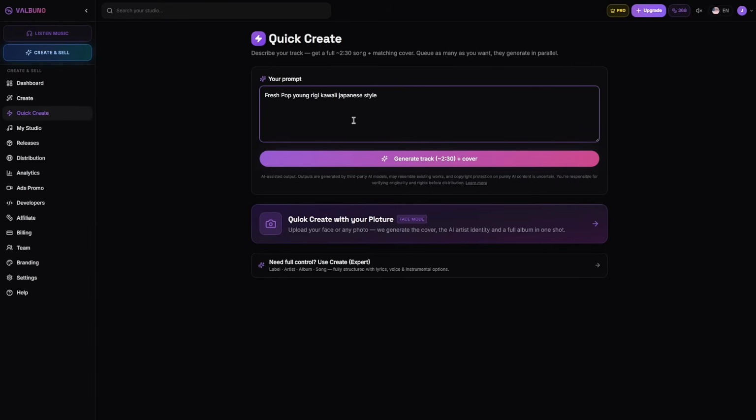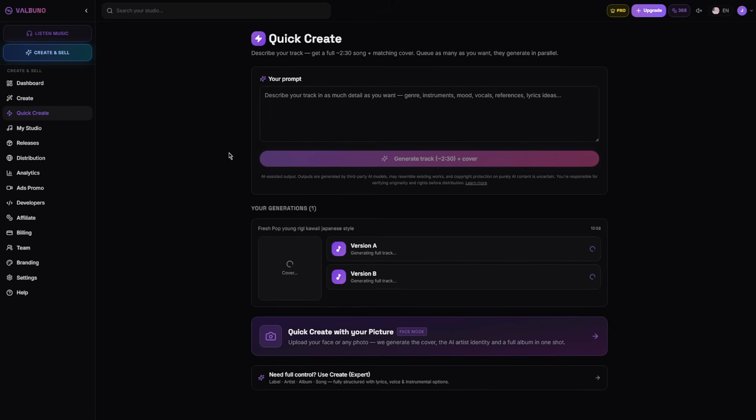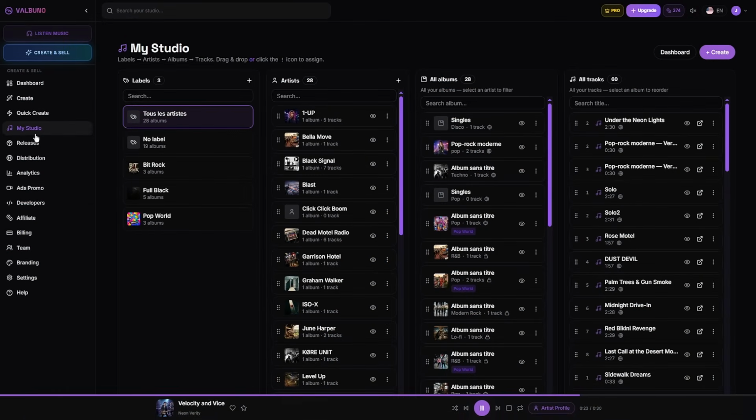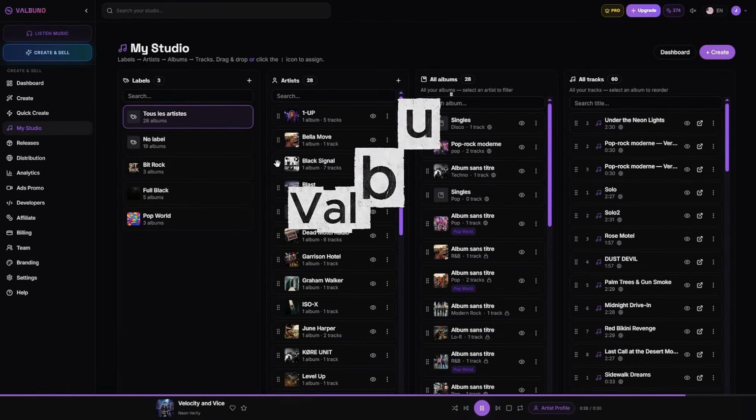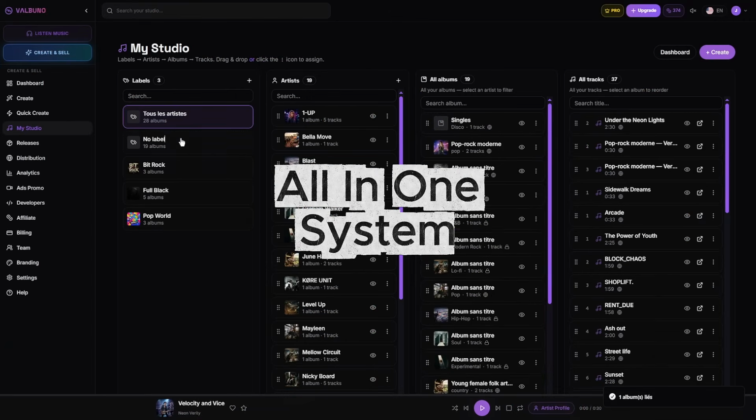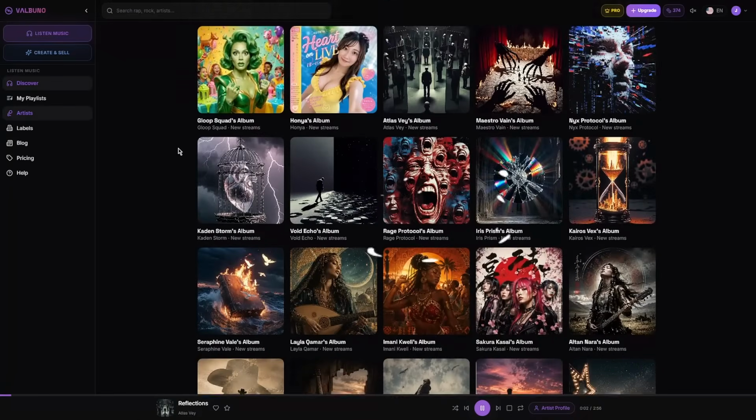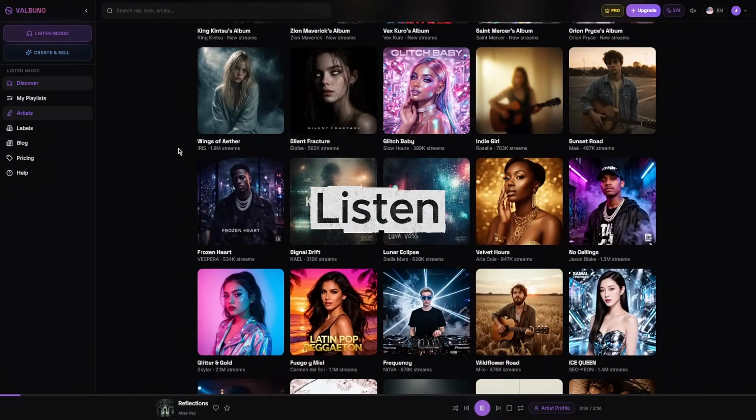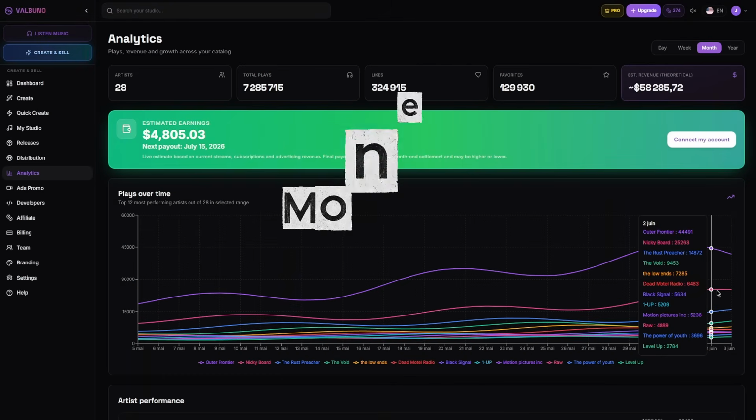VALBUNO can be used to quickly create a song, but also to build a real AI label with multiple artists and a complete catalog. VALBUNO is the all-in-one system to create, organize, listen, distribute, monetize,